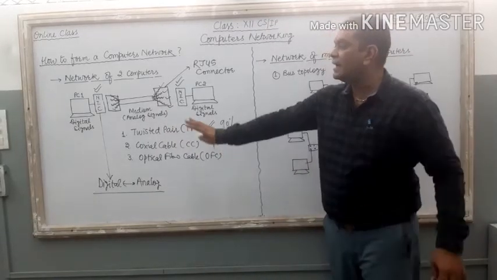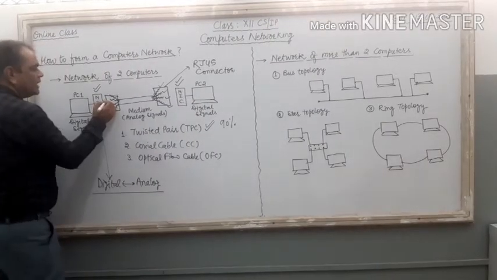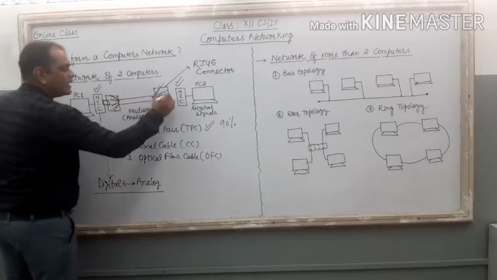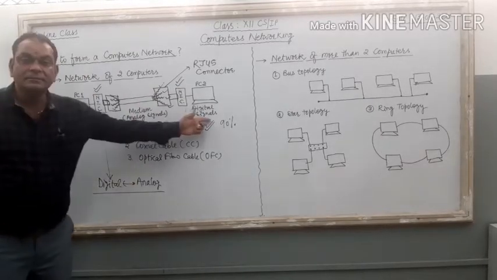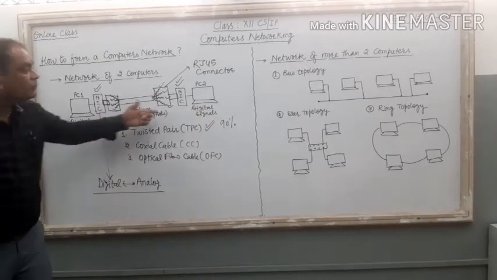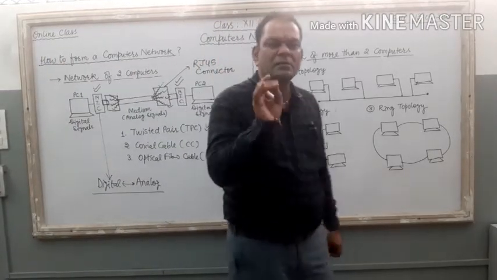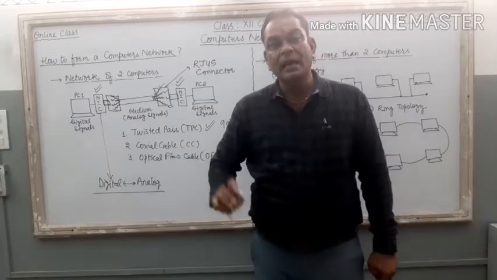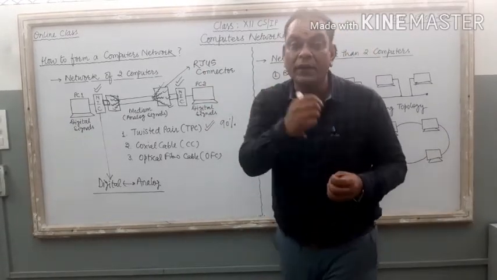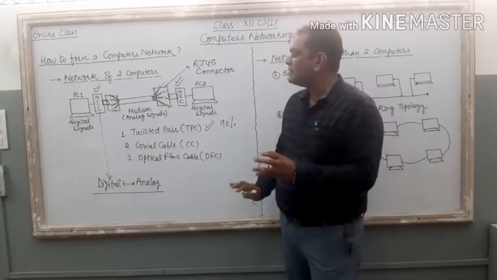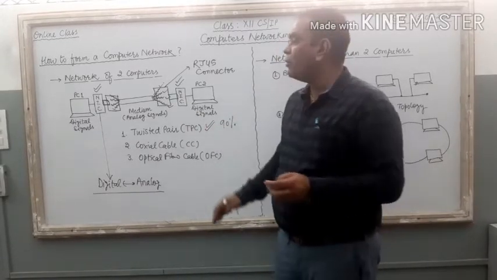So the network is formed from the outer level. Outer layer is created, the NIC is available, and we connected the connector with the NIC. NIC and connector both are connected with each other. Now the outer layer of the network is ready. Now you require some little changes inside your computer. The changes are related to software. You change the settings of your computer according to the network.